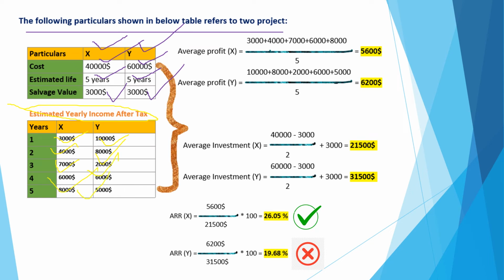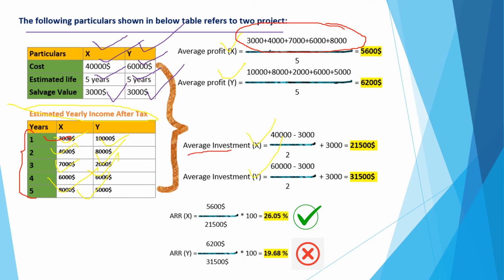Now, for analyzing both projects, we have to find the average profit and average investment for each project, for project X and for project Y as well. As we said in the formula, for project X we take the yearly incomes. In 1 year we had 3,000, another year 4,000, 7,000, 6,000, 8,000, and there were 5 years in total, dividing by 5 years. So the answer is $5,600.